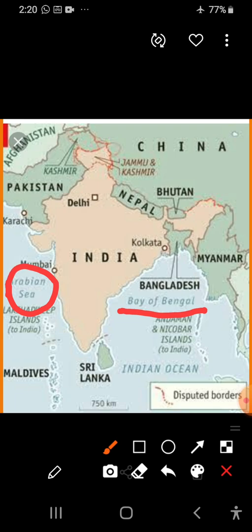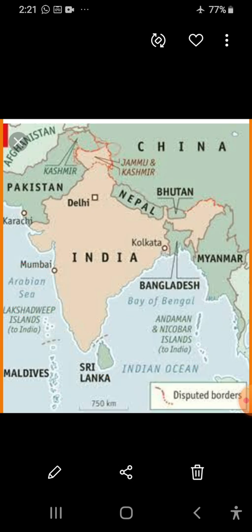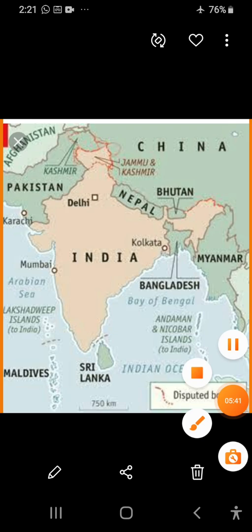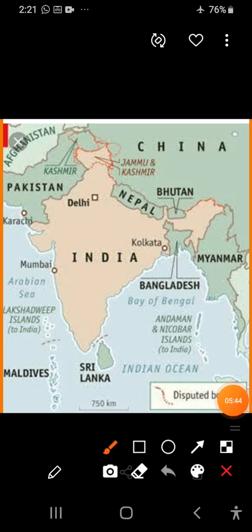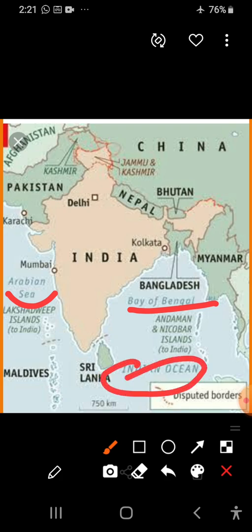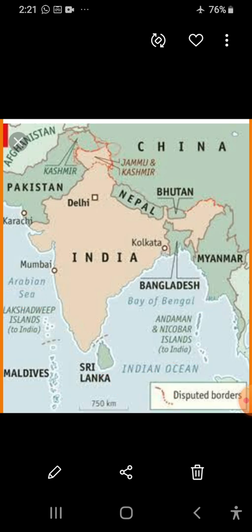You will see the Arabian Sea to the west, and the Indian Ocean to the south. Okay dear student, so these are the water bodies surrounding our country. Once again I will tell you: the Bay of Bengal to the east, the Arabian Sea to the west, and the Indian Ocean to the south. So like this, our India is surrounded by water on three sides.